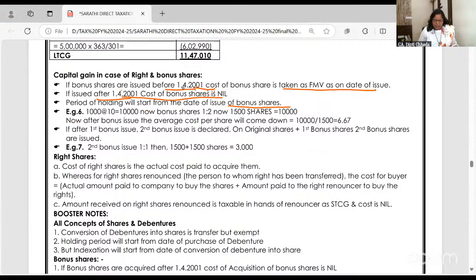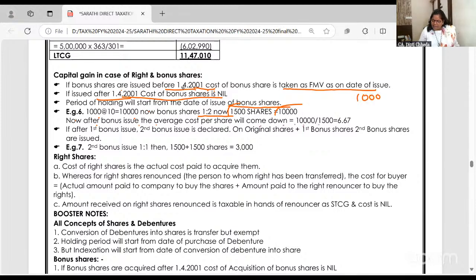For example, I had 1000 shares of 10,000. Now bonus is issued 1:2, one bonus share for every 2 held. So for 1000 held, 500 bonus shares are issued. So now I have 1000 and 500, 1500 shares. And cost of the bonus shares is nil. After the bonus issue, the average cost of the share will go down.